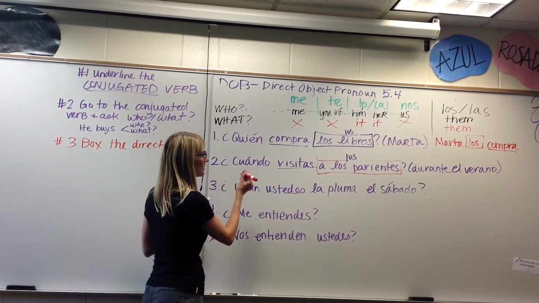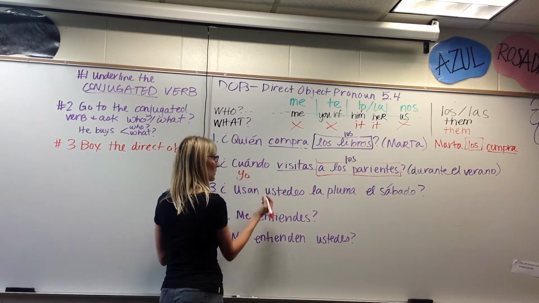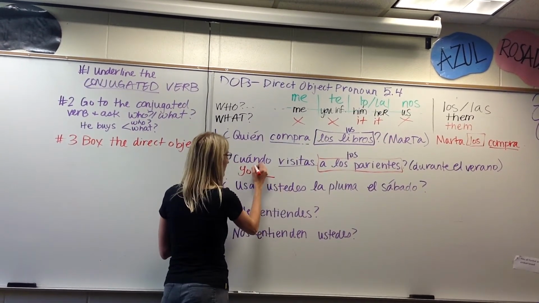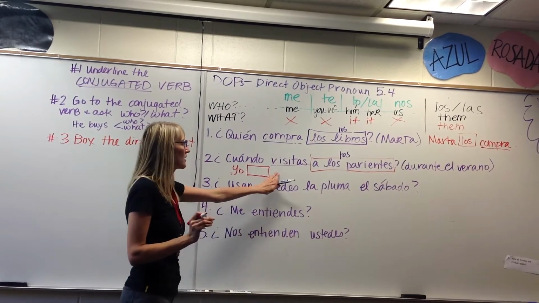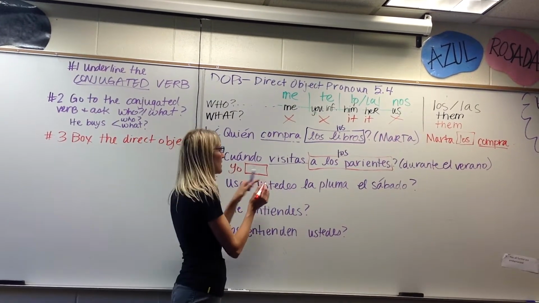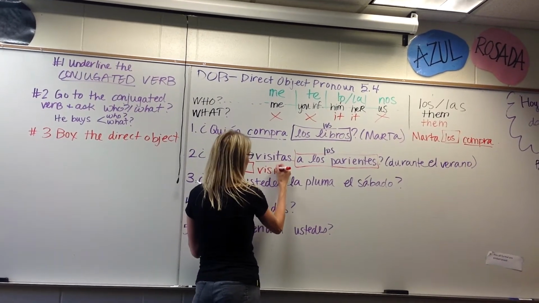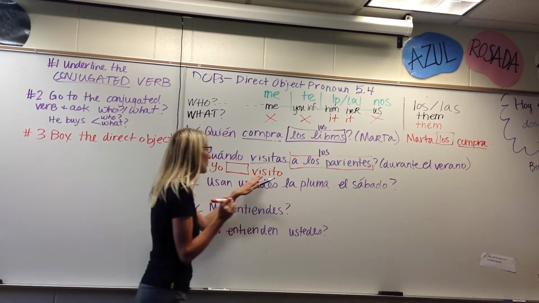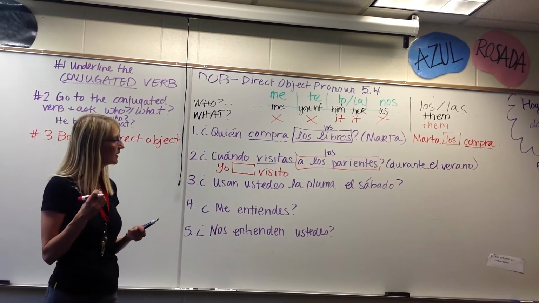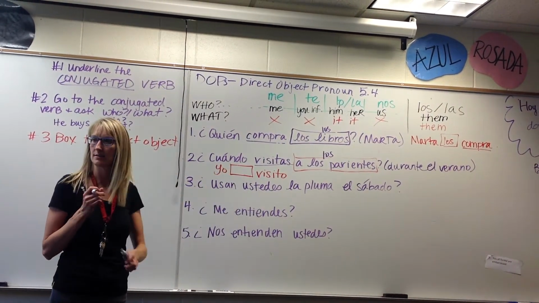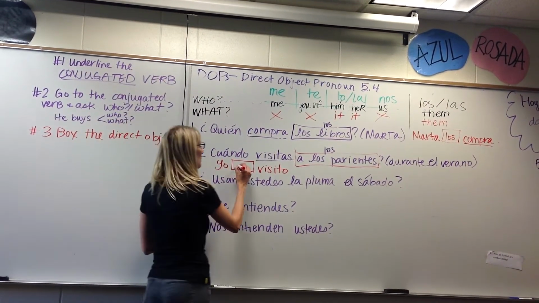So let's start with that. Yo. We're going to leave a little space here. And what's your verb going to be? Visito, because we're answering the question now. Yo visito. Okay? And what are we going to put in our box? Los. Yo los visito.